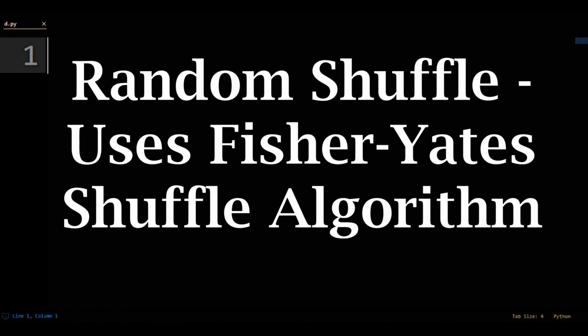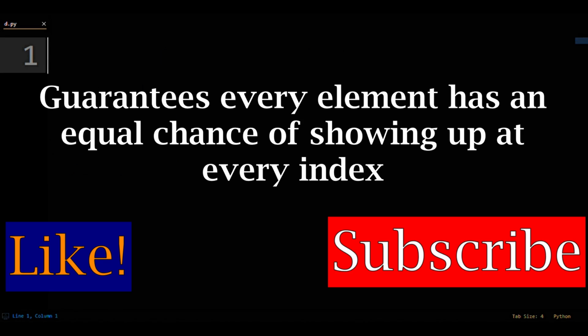I mentioned at the start that every element has an equal chance of ending up at a given index. That's because it uses the Fisher-Yates shuffle algorithm. That algorithm guarantees a fair shuffle, as opposed to a naive approach where some arrangements of the list have a higher probability of showing up than others.